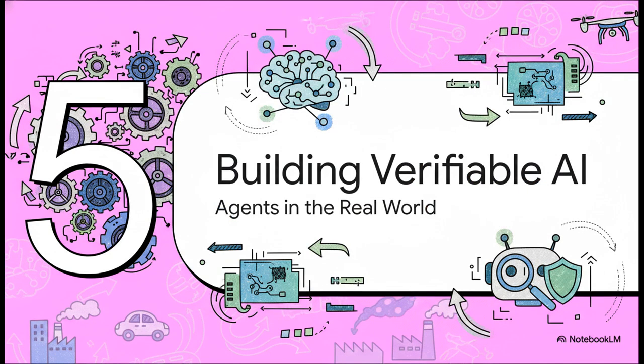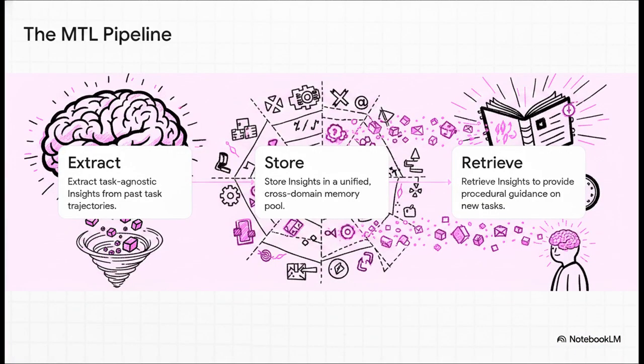Section 5. Building verifiable AI agents. All right, so how do you, as an applied engineer, actually use all this to build robust, verifiable agents right now? This is exactly where the AI Genie framework comes in to structure your implementation. You're going to want to build a 3-step offline to online pipeline.